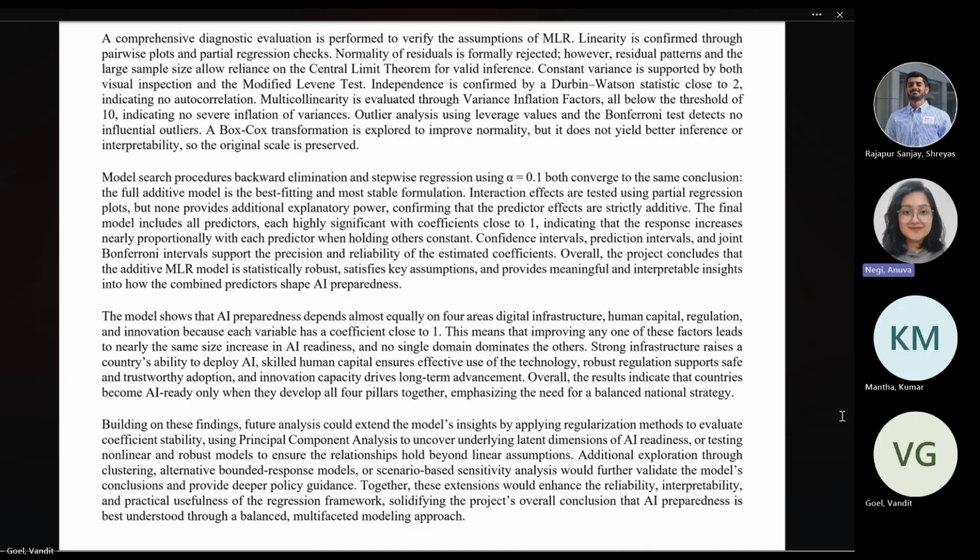As for the future scope, future analysis in this scenario could extend by applying regularization methods to test the coefficient stability, or using principal component analysis to uncover latent dimensions of readiness.